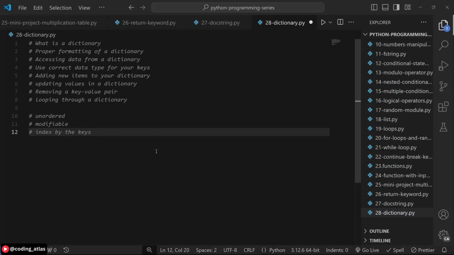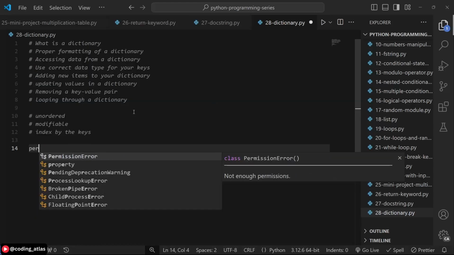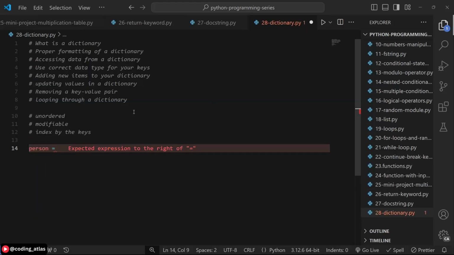Before we go to the properties of a dictionary, we can have an example of a dictionary. For example, you have a variable called person, which stands for someone, and you want to collate the data of that person in a single place. You cannot use a list for such a purpose. A list is used for a list of items, but in a dictionary you can have a key and the value of that key. So you have the name of your person. You can say the name is John. You can say the age of the person, the age of John.